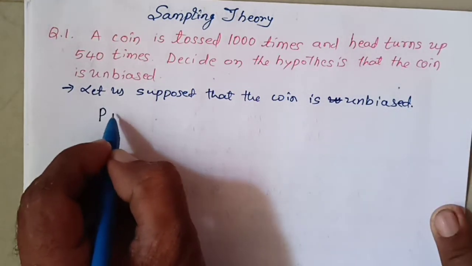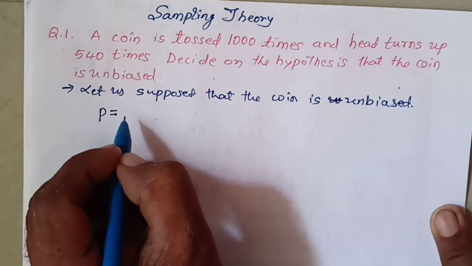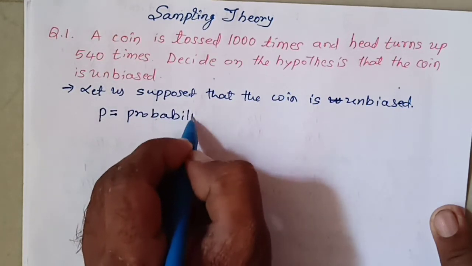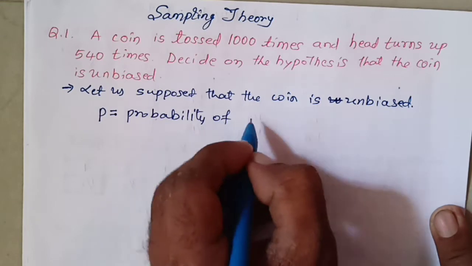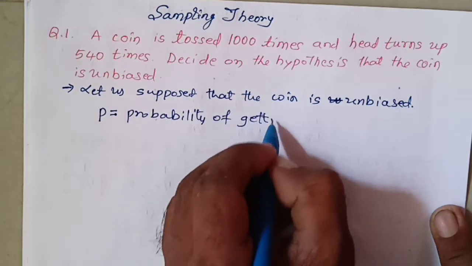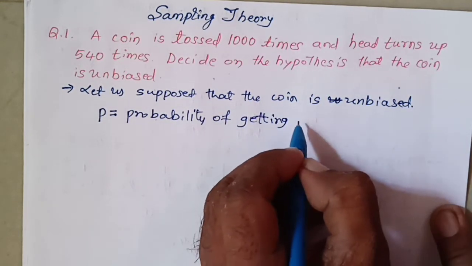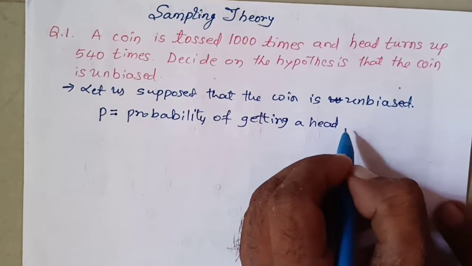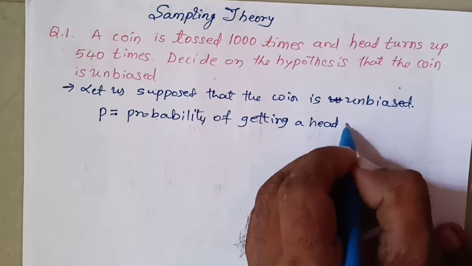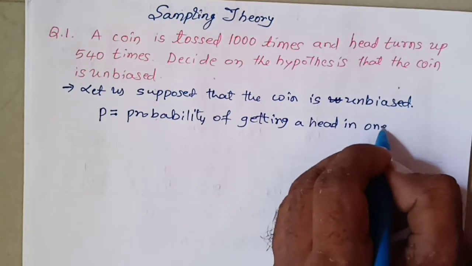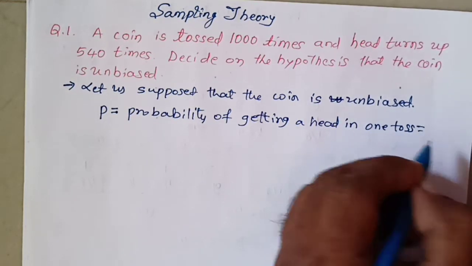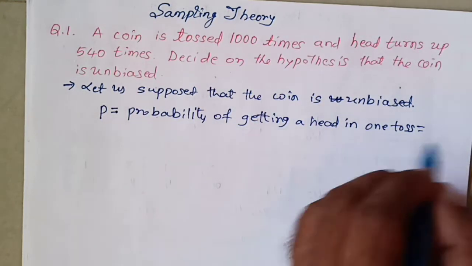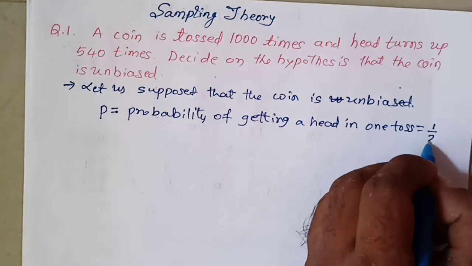So here P is equal to the probability of getting a head in one toss. What are the chances? Probability to get a head is 1/2.